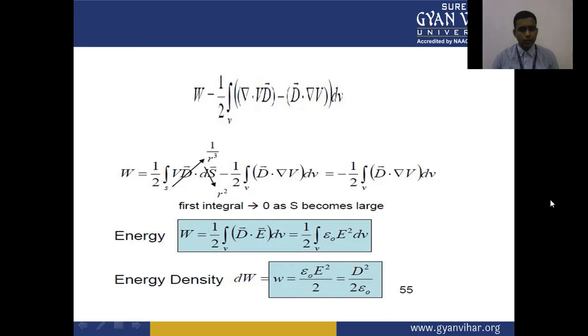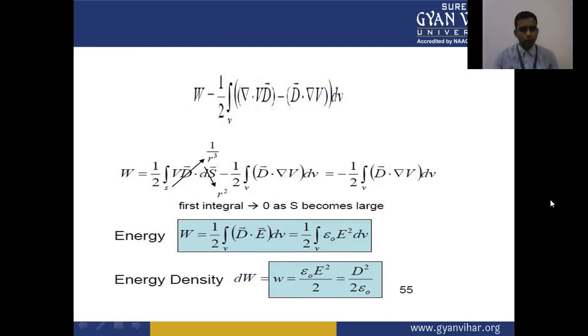So energy can be written as W is equal to 1 upon 2 integral of D dot E dV, or 1 upon 2 integral over volume of epsilon naught E squared dV.